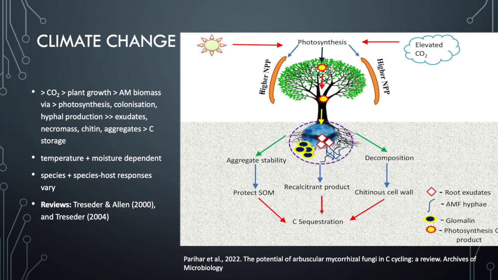So the idea is that more carbon dioxide means greater plant growth, greater arbuscular mycorrhizal fungal biomass, via greater photosynthesis, and therefore more stimulated colonization and hyphal production, and therefore more exudates running to the plant roots, and therefore more necromass or dead fungal mass being deposited, and more chitin from their cell walls being deposited, and as a result, greater aggregation because of all these factors mentioned, and therefore more carbon storage. So that is what is possible.